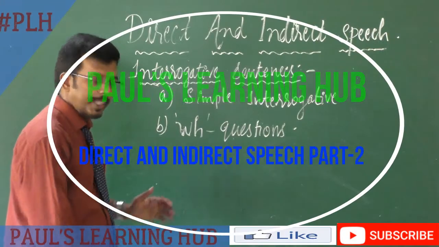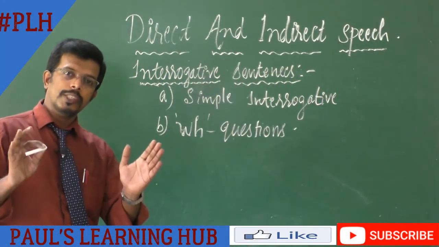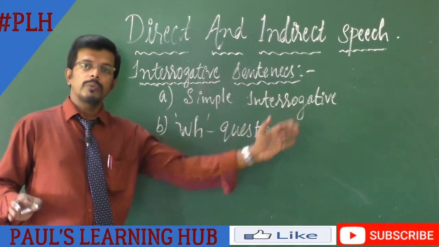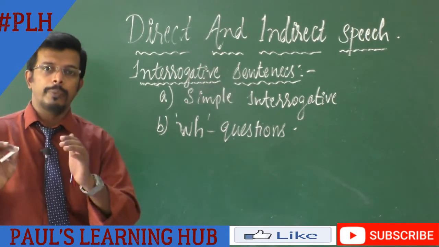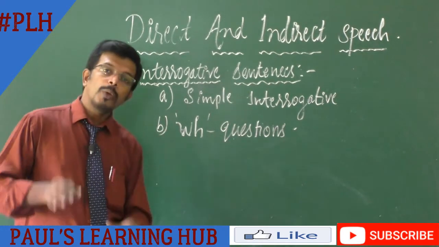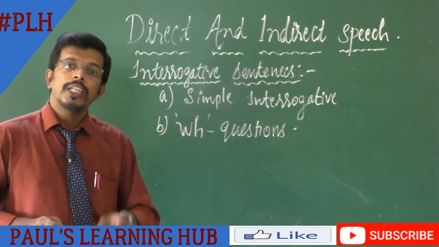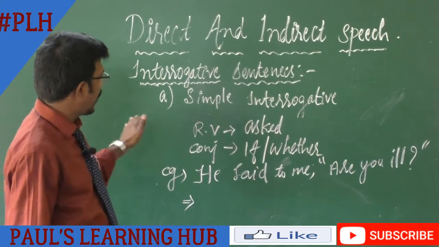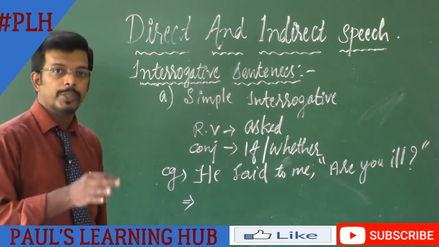See the next type of sentence, which is interrogative sentences. As we know, interrogative sentences can be divided into two types. They are simple interrogative or yes or no interrogative, which begin with a helping verb. And the second one is WH questions or double interrogatives, which begin with a WH word. So now let's see the first type, which is simple interrogative or yes or no type questions.